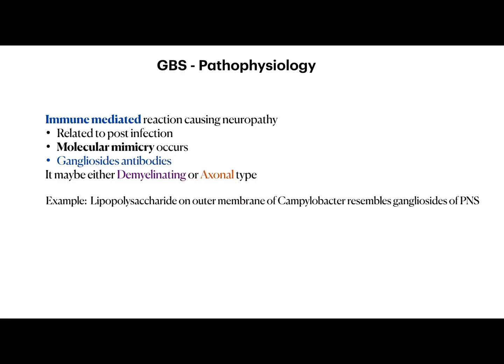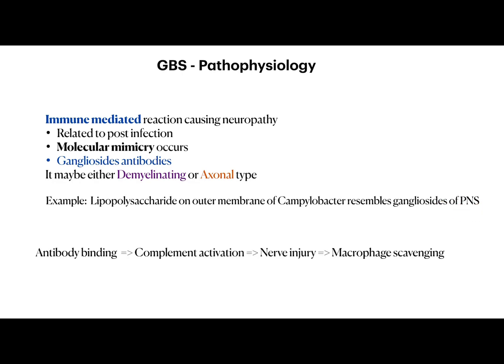Here is an example. The lipopolysaccharide of the outer membrane of bacteria like Campylobacter resembles the gangliosides of the peripheral nervous system. So this will lead to antibody binding and activation of the complement system, and this will lead to nerve injury. Our immune cells will go to that injury point and macrophages start scavenging. If you want to know more about this pathophysiology, check the link in the description.